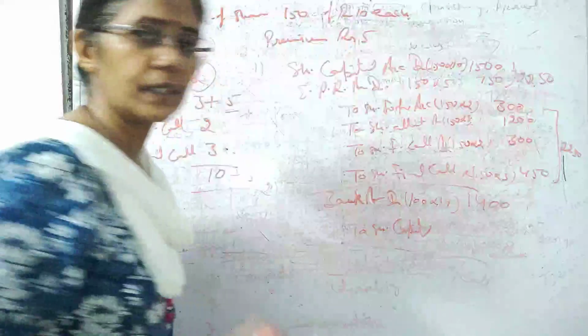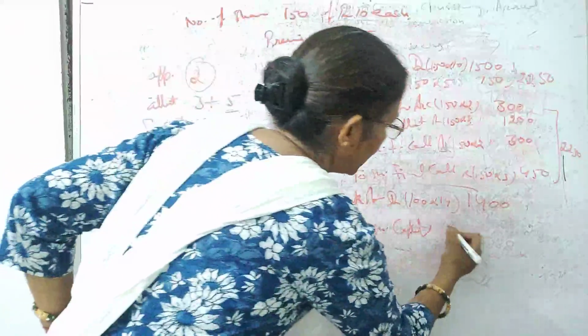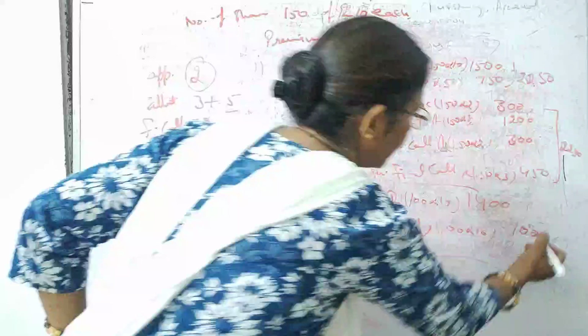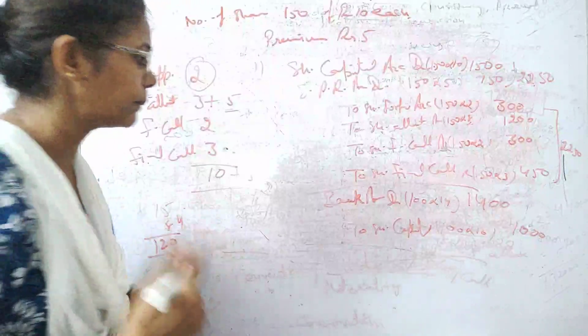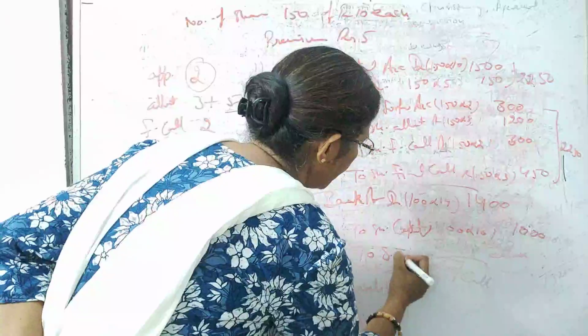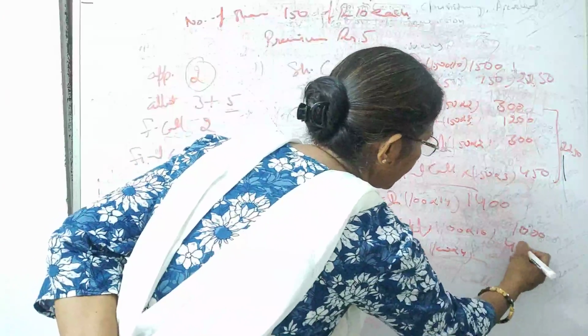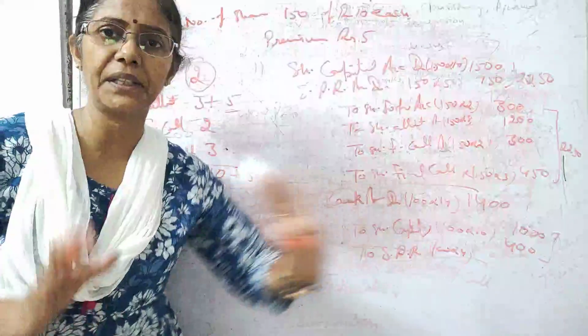I've told you students, only face value goes in the capital. So you have 100 into 10 rupees. So this is 1000. Fine. And 4 rupees, the extra over the face value, is termed as premium. So this is security premium reserve. 100 into 4 is 400. Alright. So this way you have 1400 debit and 1400 credit.